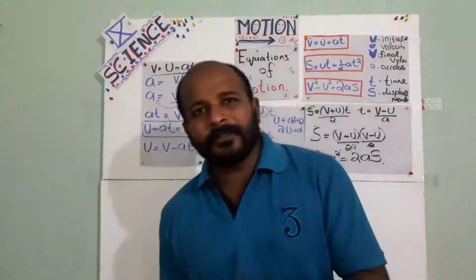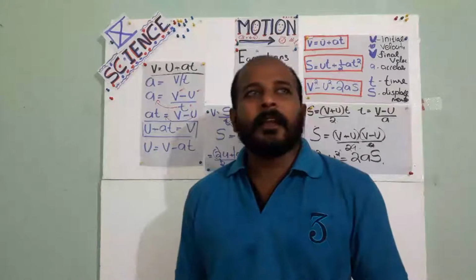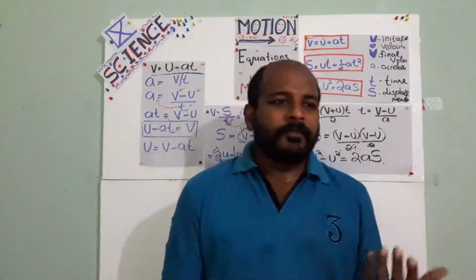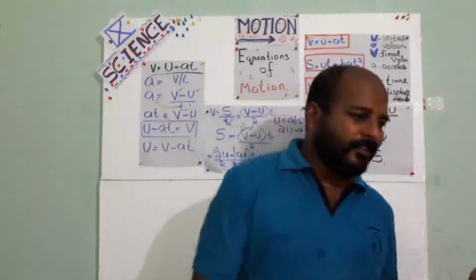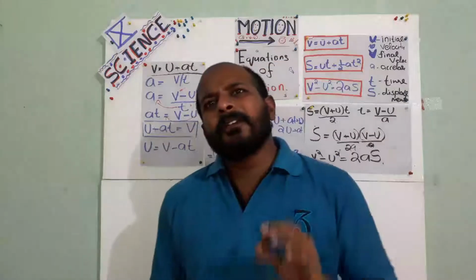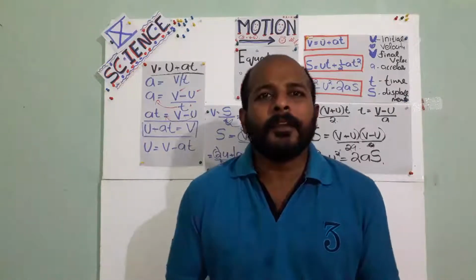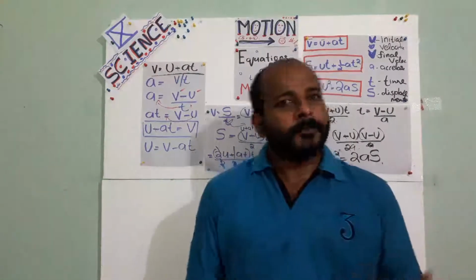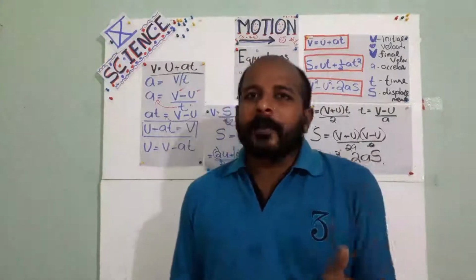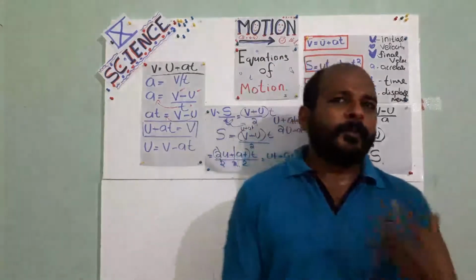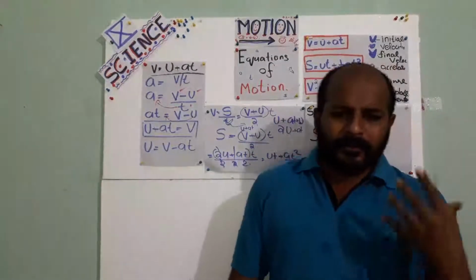And area of a triangle is half BH, isn't it? Half base into height will give the area of that triangle. If we add these two areas together, you will get the total displacement. That's the derivation of that graph.